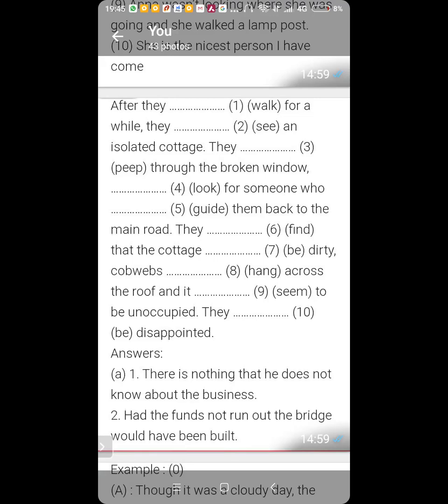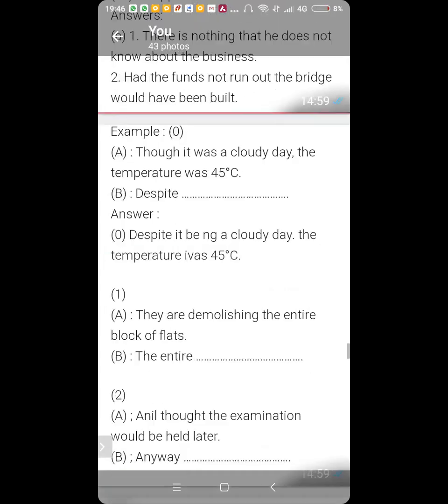Now, Kartike, number 8. Cobwebs hanging. No, cobwebs hung across the roof. Or cobwebs were hanging across the roof. Okay. And Ansh. And across the roof, and it seemed to be unoccupied. Very good. The last one is they were disappointed. Yes. Very good.